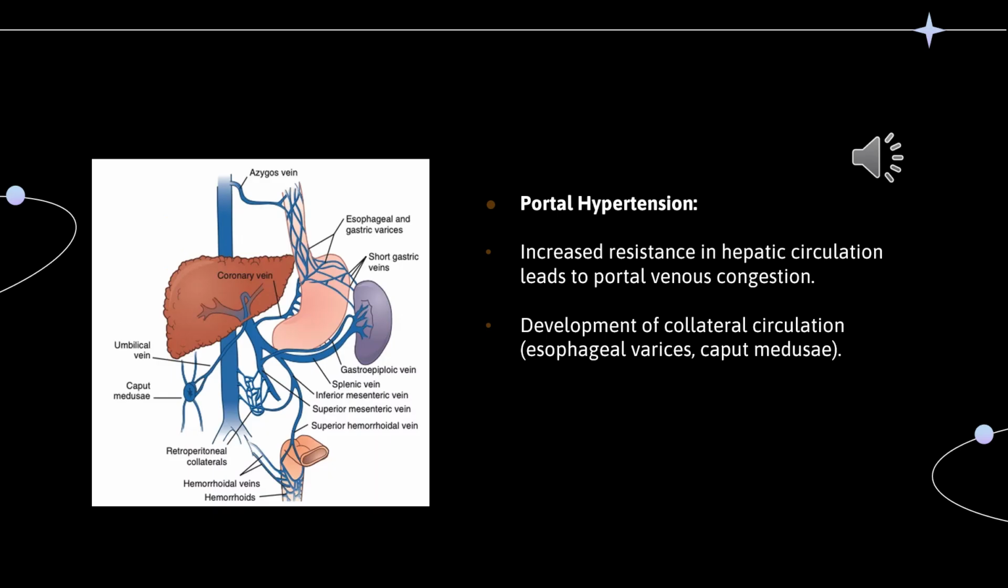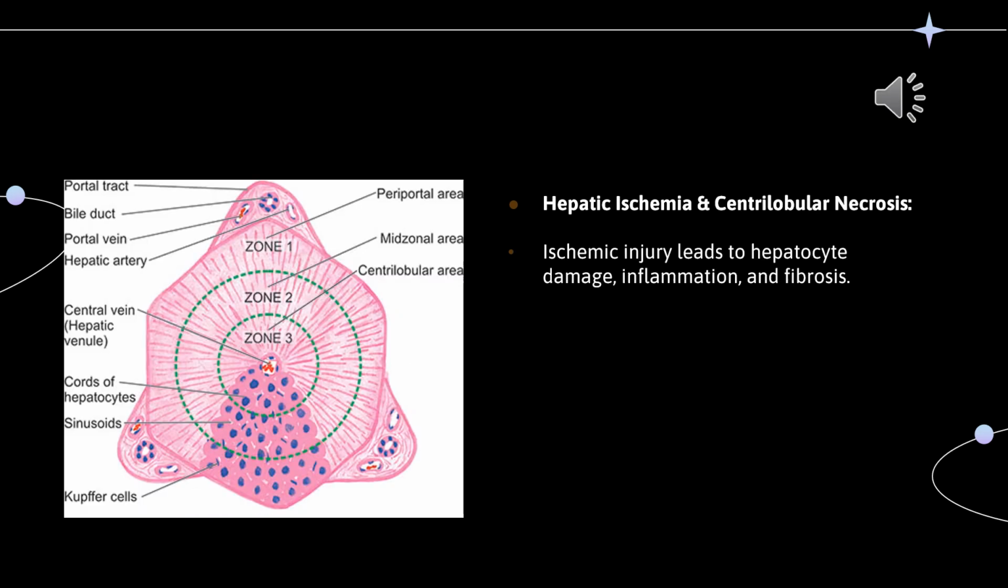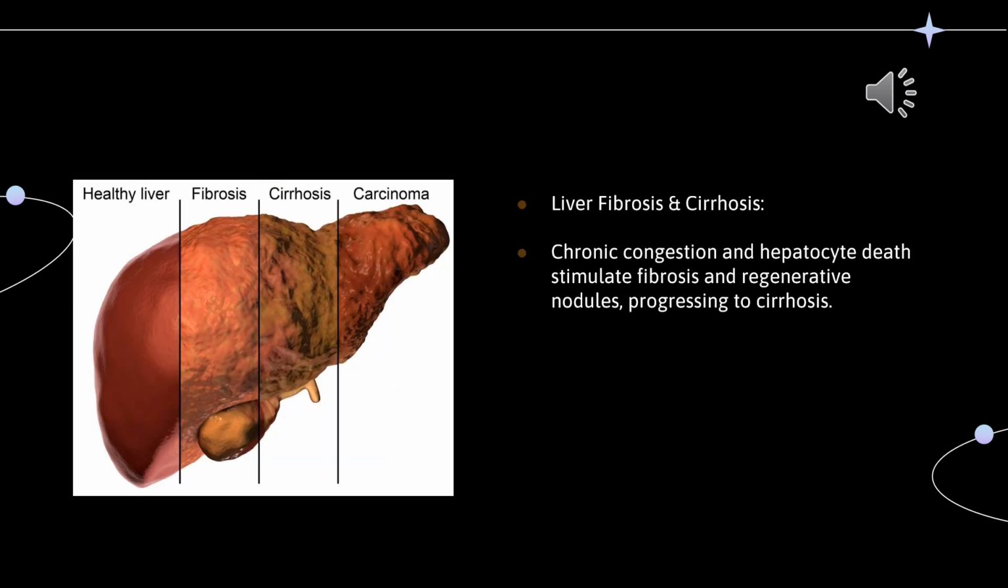Portal hypertension is caused by increased resistance in the hepatic circulation, which leads to portal venous congestion and development of collateral circulation like esophageal varices, caput medusae. Ischemic injury leads to hepatocyte damage, inflammation, necrosis, and fibrosis. Chronic congestion and hepatocyte death stimulate fibrosis and regenerative nodules, progressing to cirrhosis.